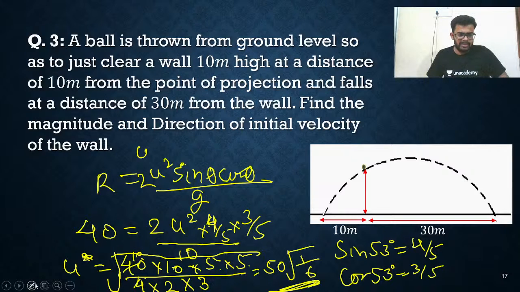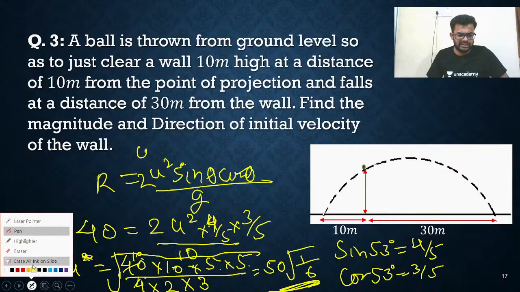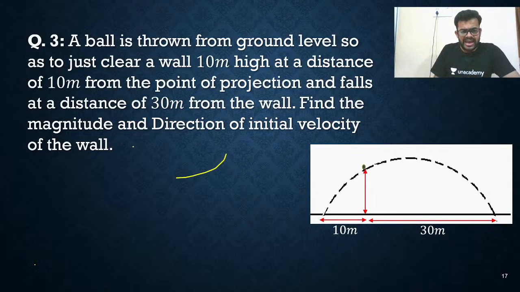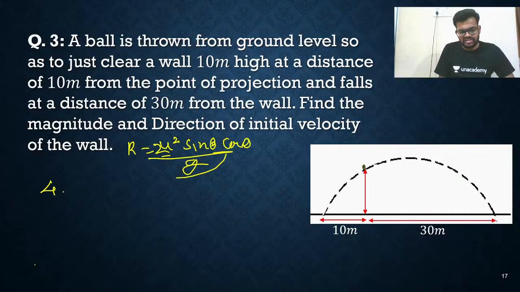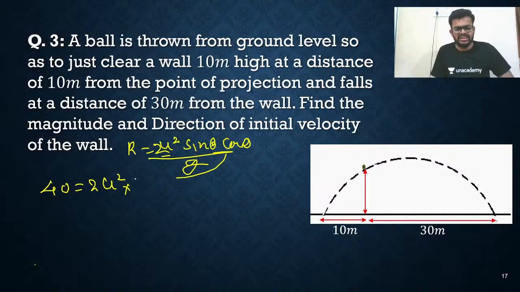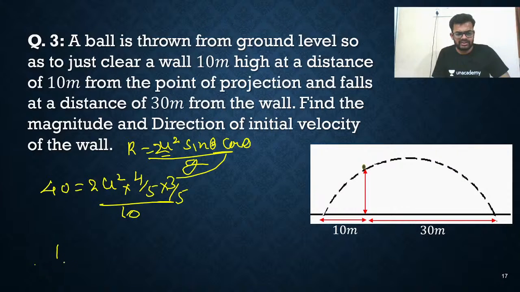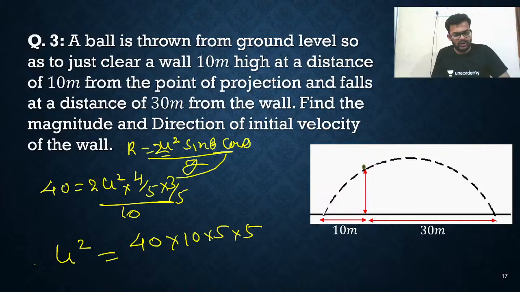My dear, once again I am solving, if you are having any confusion. Listen directly. I am writing R is equal to u square 2 sin theta cos theta upon g. This is the formula. Just put the value. Range is 40 is equal to 2, now u square I don't know, sin 53, sin 37, so that is what we can write: 4 by 5, 3 by 5, divided by g. Just solve it. So u square you are going to get here 40 into 10 into 5 into 5, divided by 2 into 4 into 3.